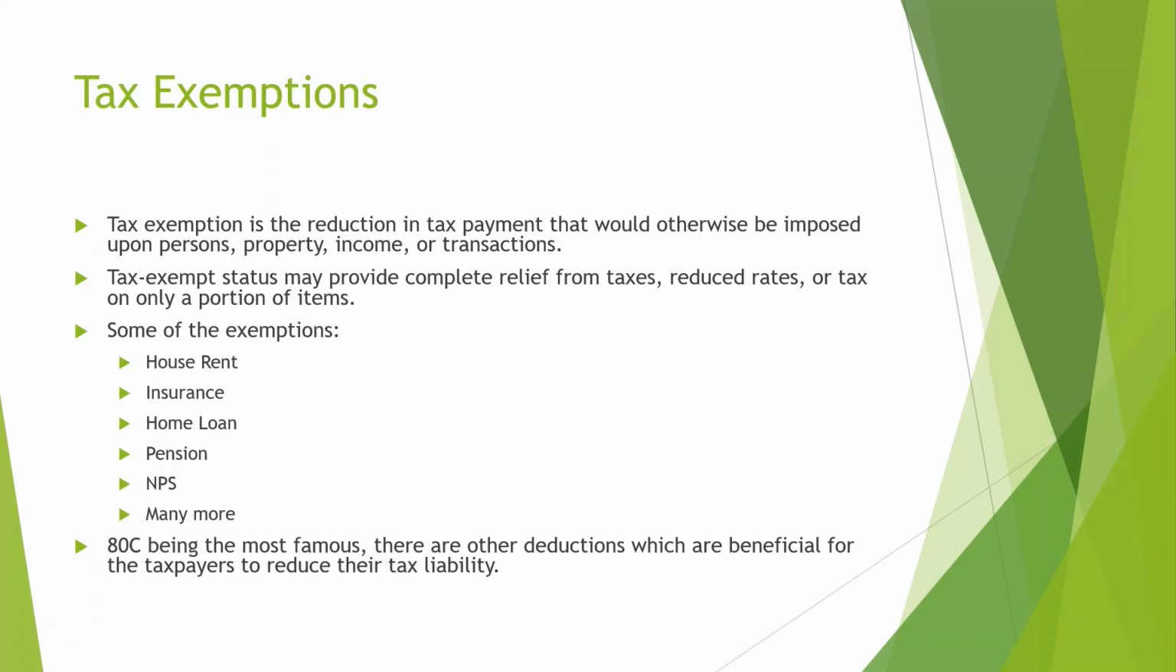Some of the exemptions that can come in are from the house rent that you pay, the insurance that you buy, a home loan that you might have to buy a house, pension, NPS, or another form of pension in India, and so on. There are many more. These will help in reducing your taxes. We'll see some of these tax details in some of the investment videos in the future.